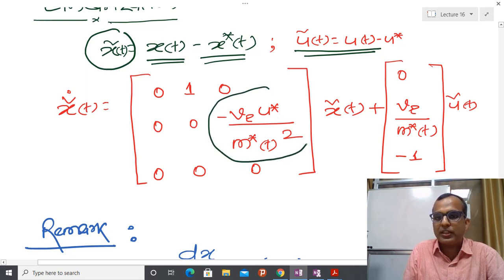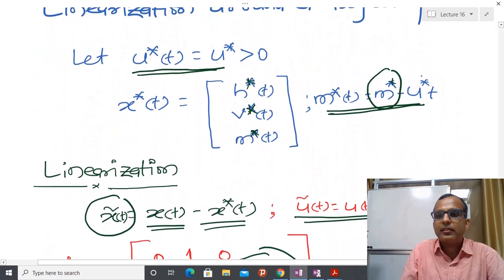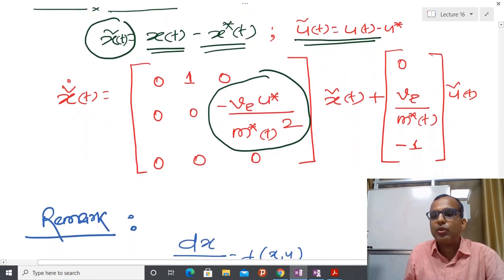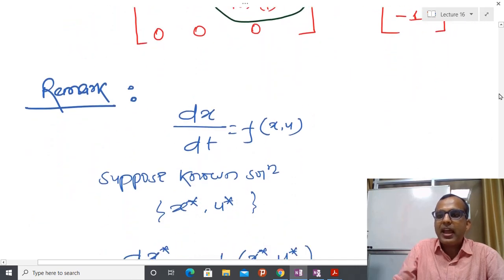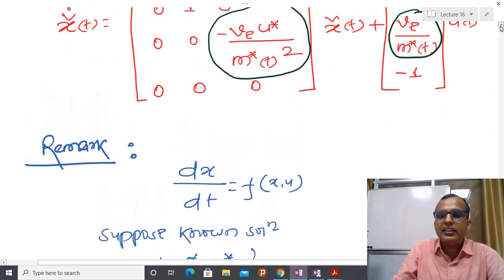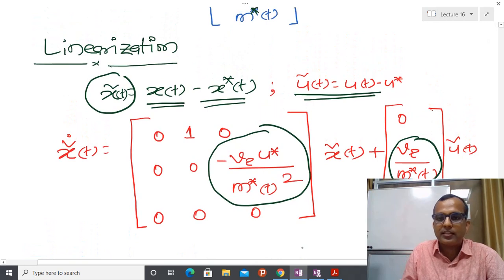After doing this you can see that these terms come into the picture, and m star t square is changing with respect to time. Due to that reason, whatever A matrix and B matrix I get here are time varying matrices, and this represents a linear time varying system. So now I have an LTV system.